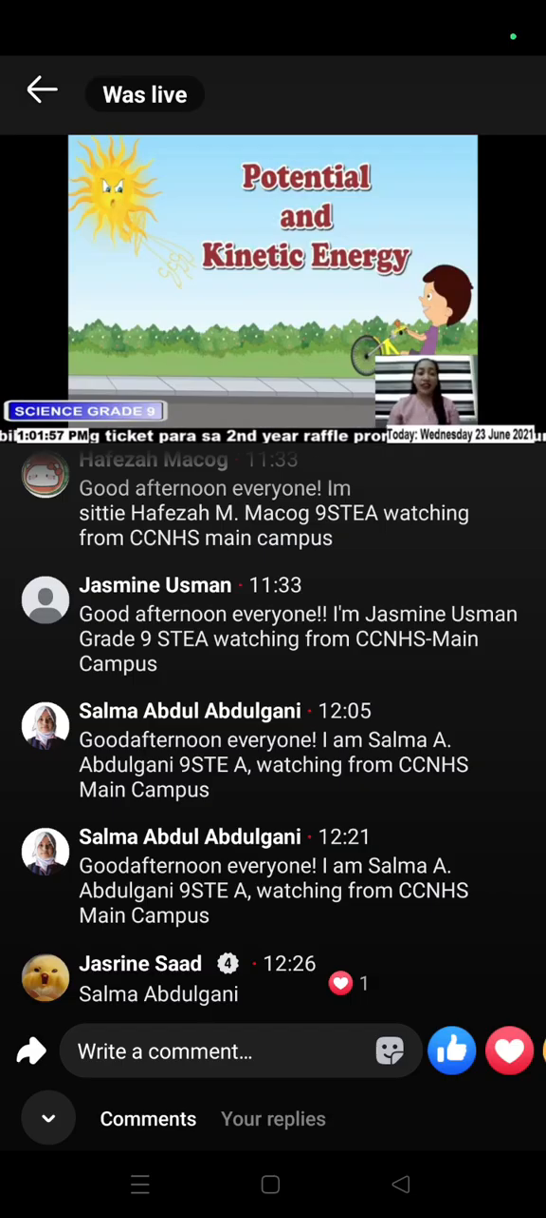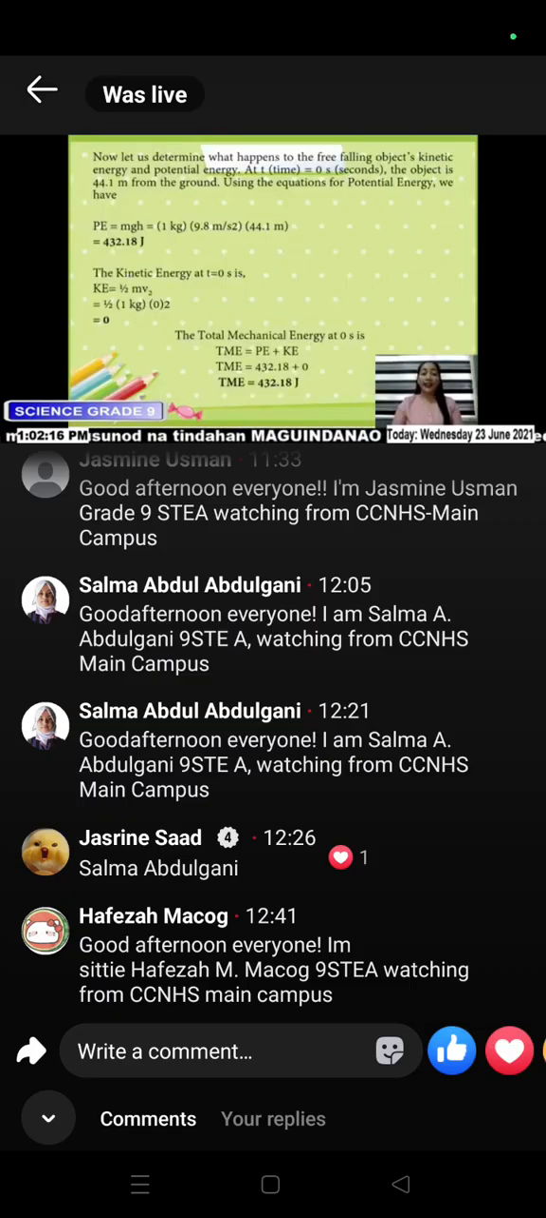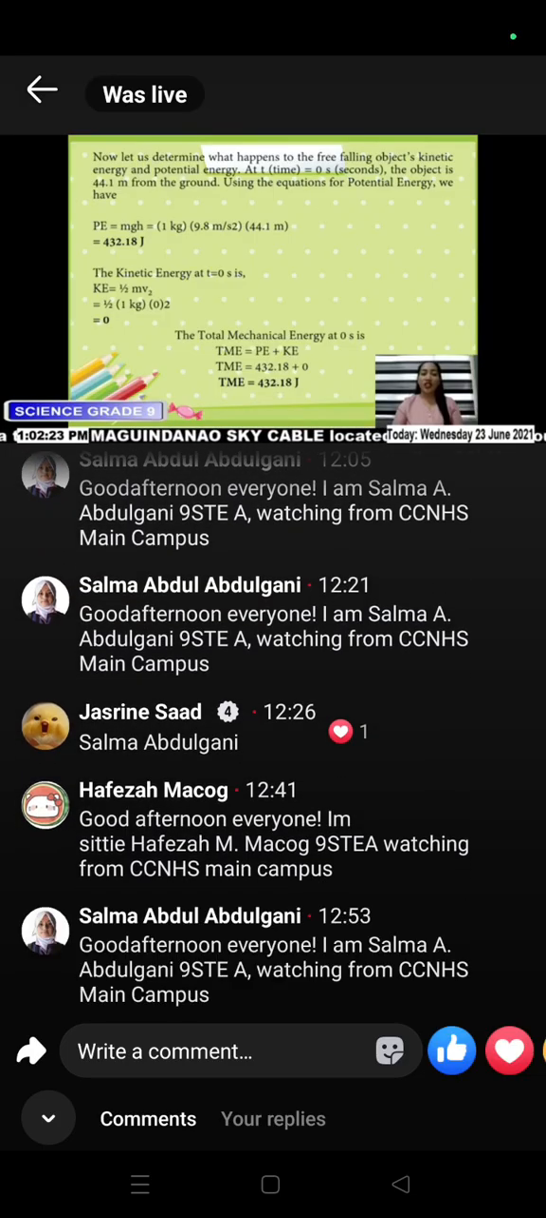From the previous activity, you identified the point where potential energy and kinetic energy is at its highest and lowest point. You are now ready to quantify or measure the potential and kinetic energy from these points. Now, let us determine what happens to the free-falling object's kinetic and potential energy. At t equals 0 seconds, the object is 44.1 meters from the ground.